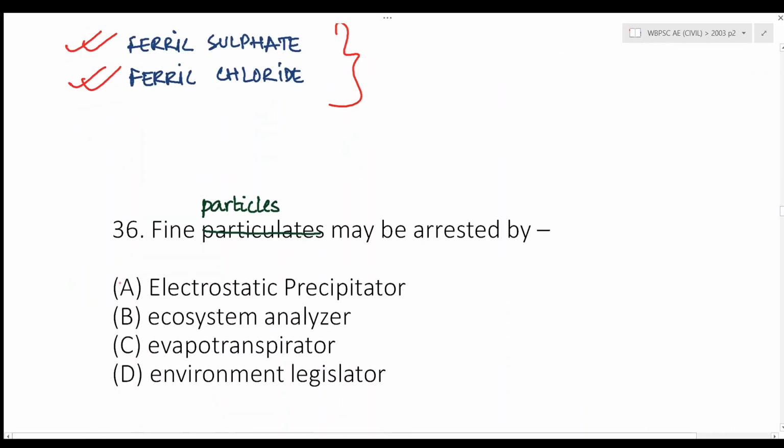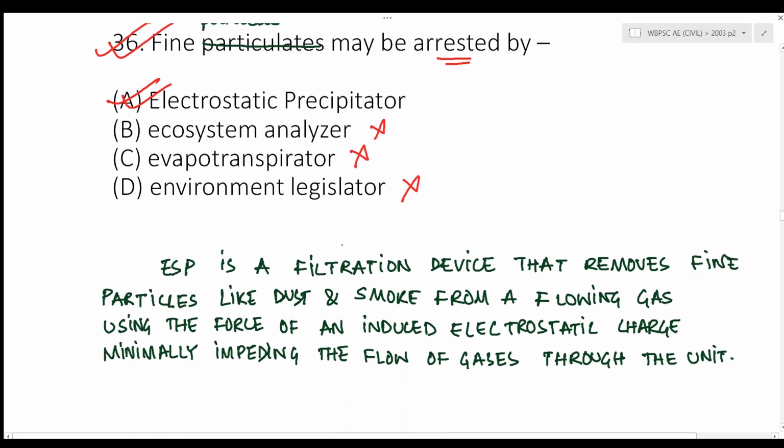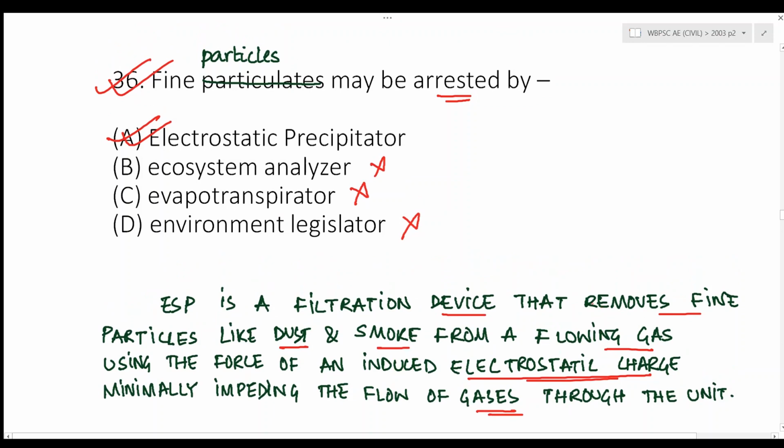Next question. Fine particles may be arrested by. Now, fine particles can be arrested by electrostatic precipitator. Now, you can see the other options, which are ecosystem analyzer, evapotranspirator, environmental legislator. Now, you don't need to know in detail to answer this particular question. If you see all the options, the other options automatically get cancelled off, right? Also, the electrostatic precipitator is a filtration device that removes fine particles like dust and smoke from a flowing gas using the force of an induced electrostatic charge, minimally impeding the flow of gases through the unit. The answer for this particular question should be A, electrostatic precipitator.